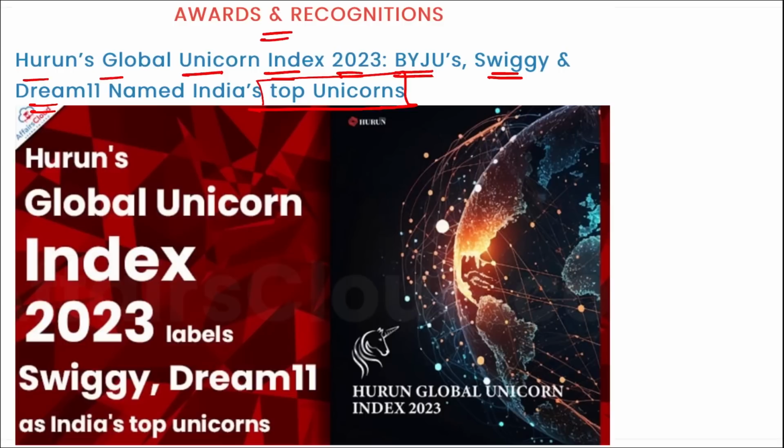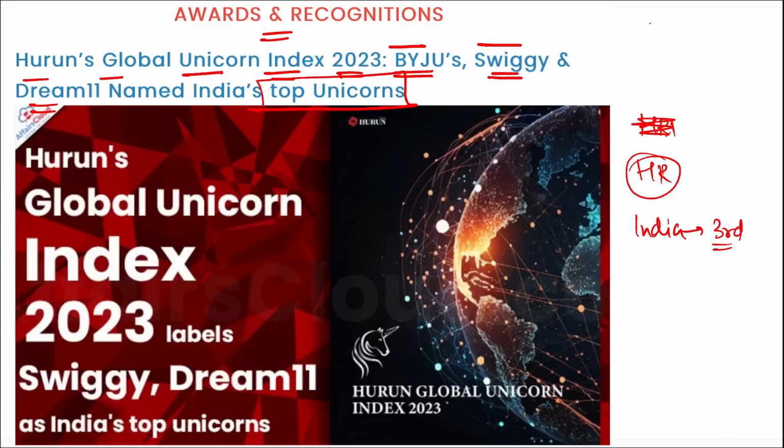I repeat, recently, according to the Global Unicorn Index 2023, published by Hurun Research Institute, and according to the data released in this particular index, India ranked on the third position in terms of the maximum number of unicorns, right? And in India also, this was topped by Byju's, Swiggy, and Dream 11.